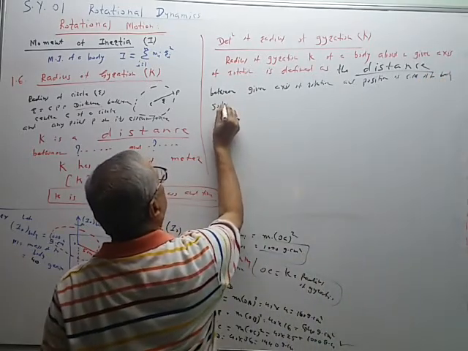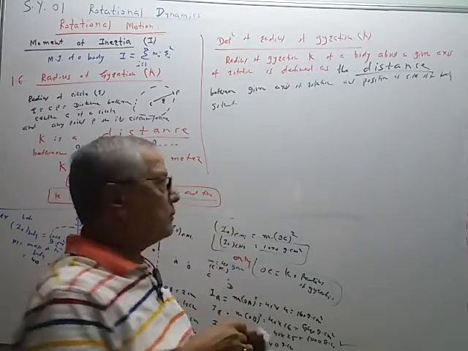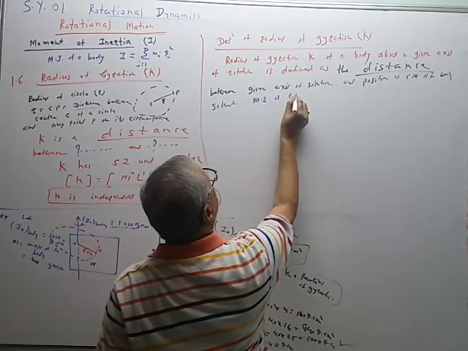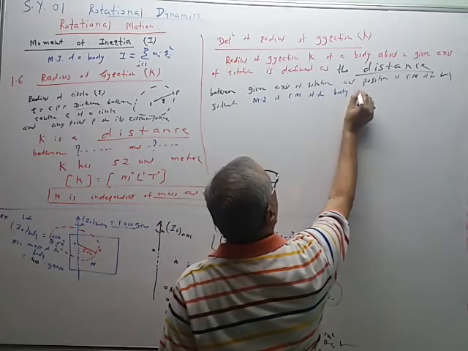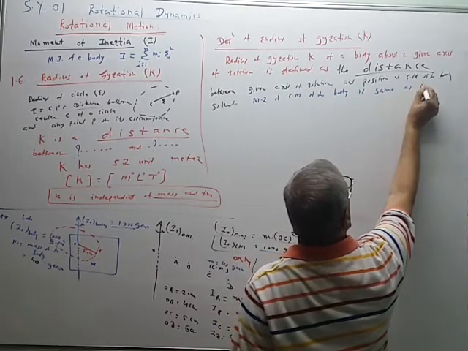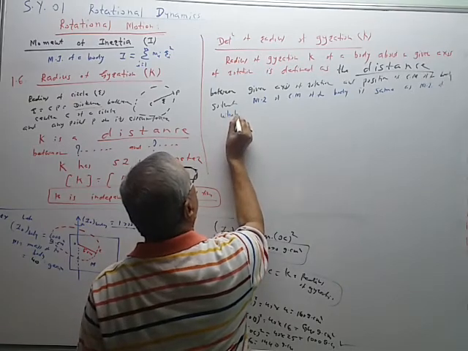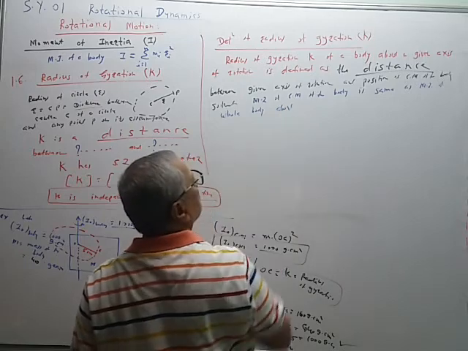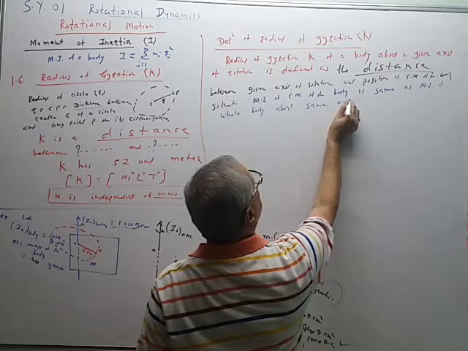so that the moment of inertia of the center of mass of the body is the same as the moment of inertia of the whole body about the same axis of rotation.